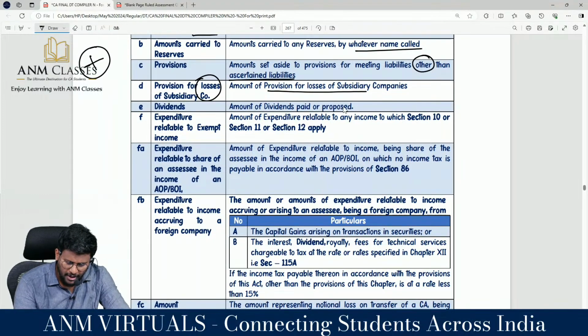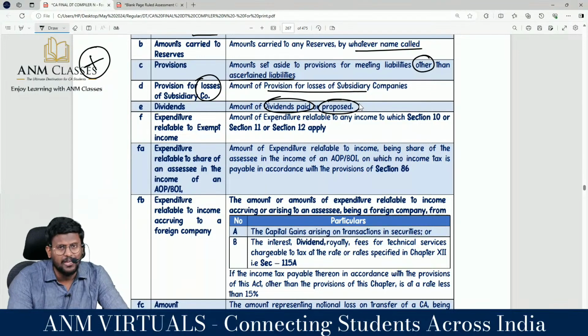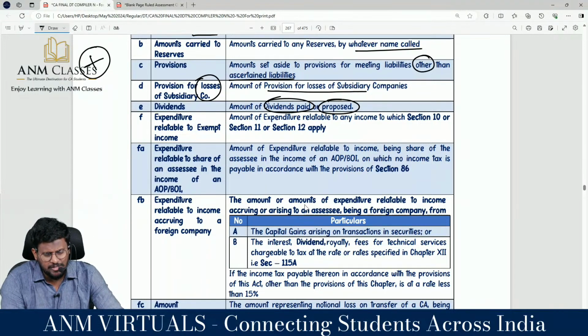Dividend: the amount of dividend paid or proposed. Sir, either dividend paid or proposed dividend. My dear lovable students, with regard to dividend, it's an appropriation of profit. It is not a charge against the profit. So if any dividend has been debited to P&L account, it should be added back.